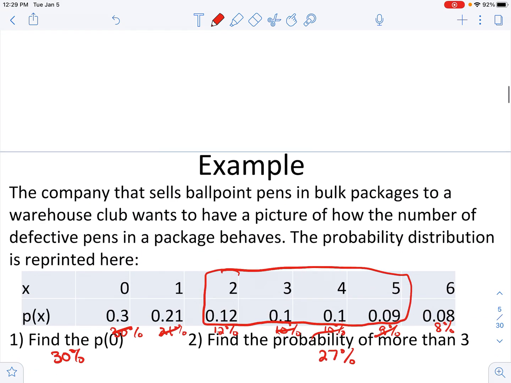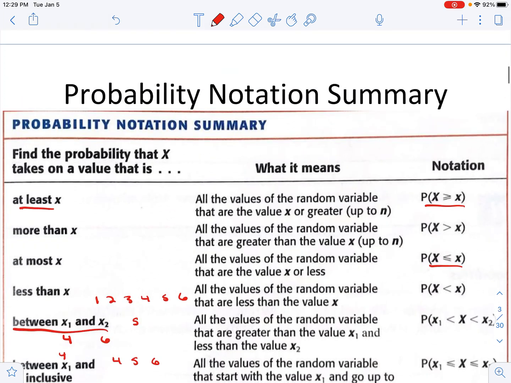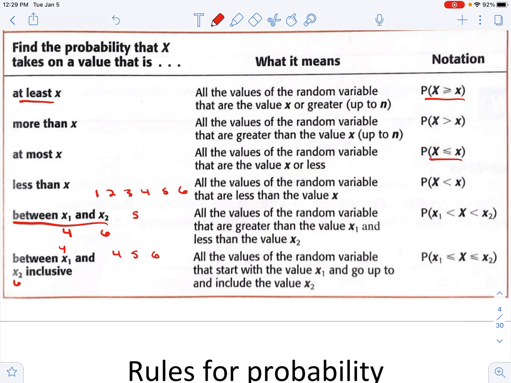Okay, so that's what you're going to go through. Again, pay attention to those key words. I would reference you back to this. If you struggle with what's at least or more than or at most or less than, between, inclusive versus not inclusive, then I would have you go back and look at these and go through these ones. So that's our lesson on